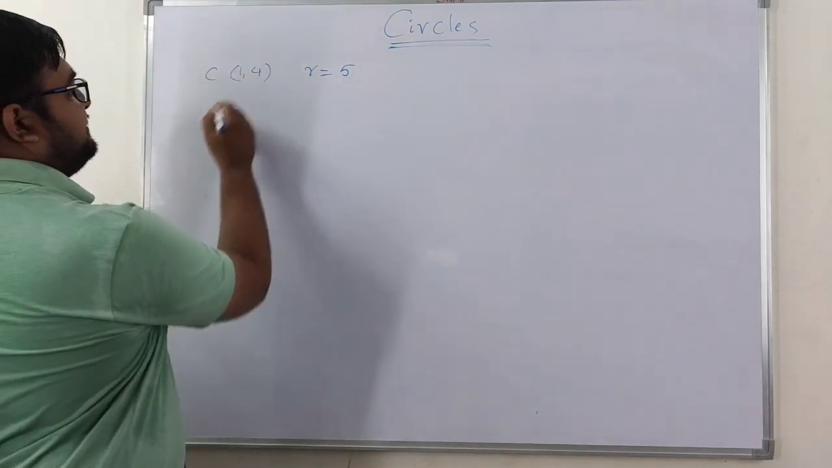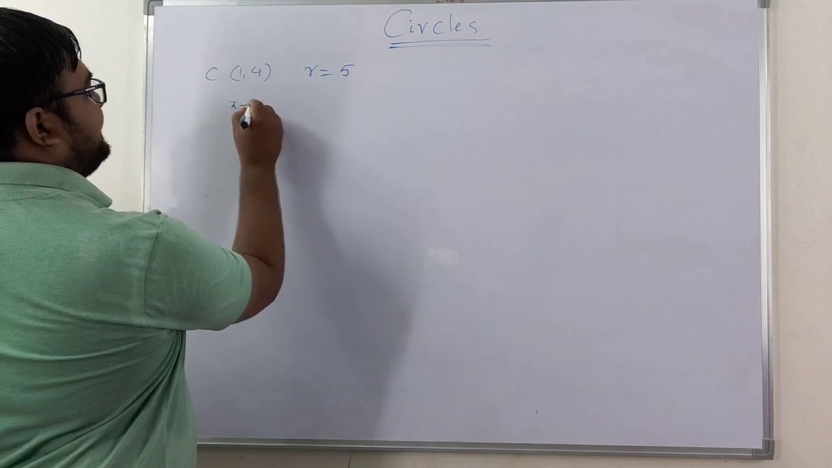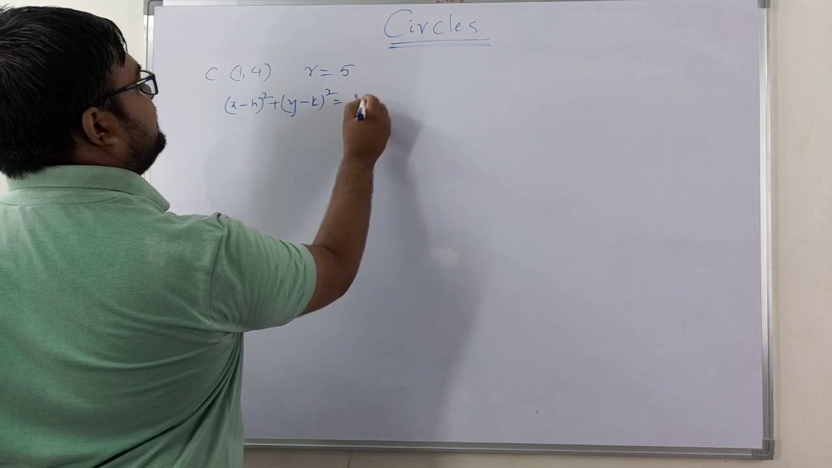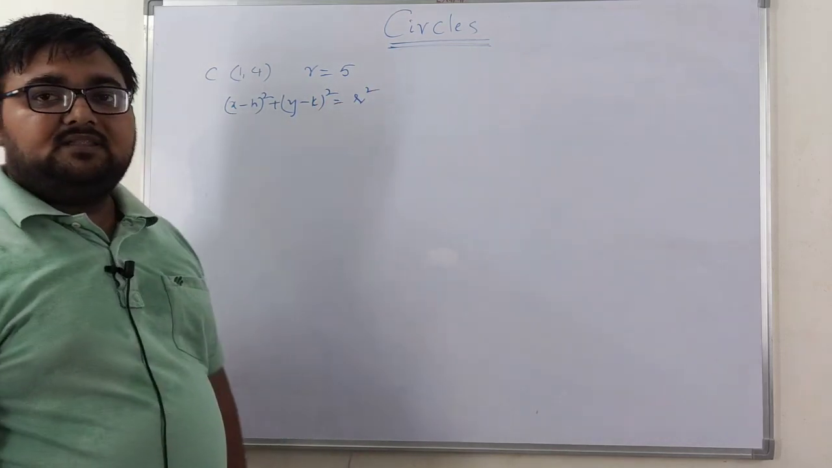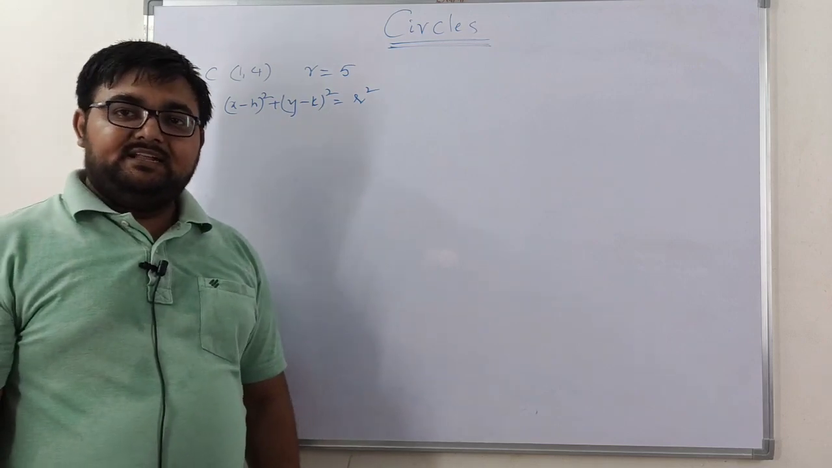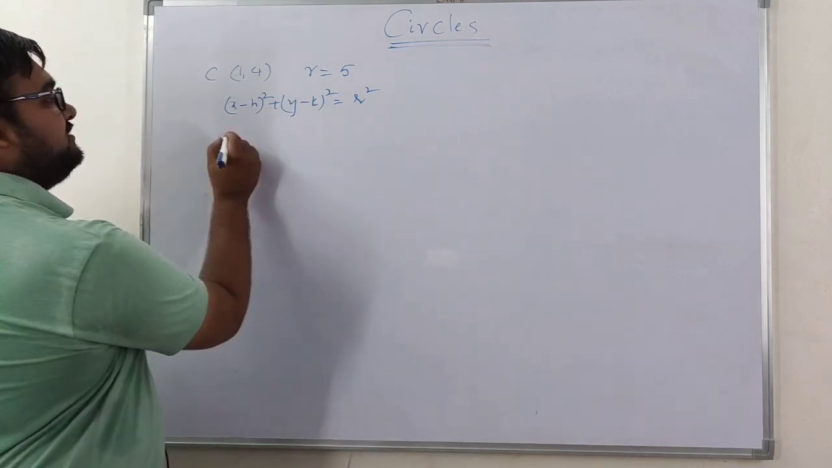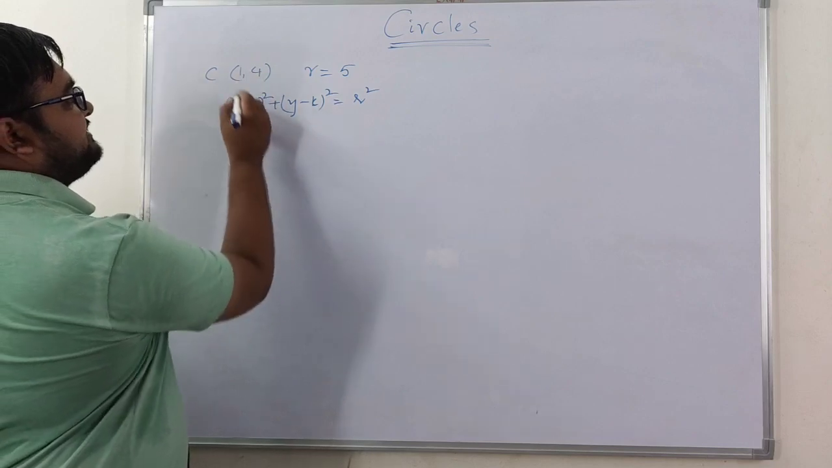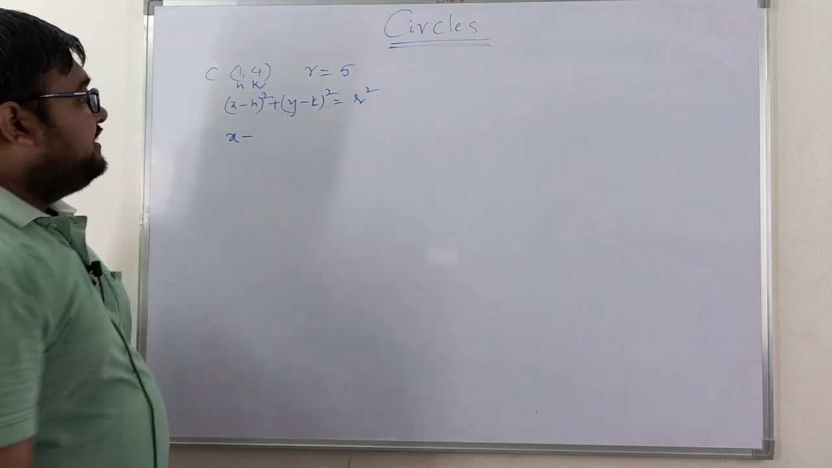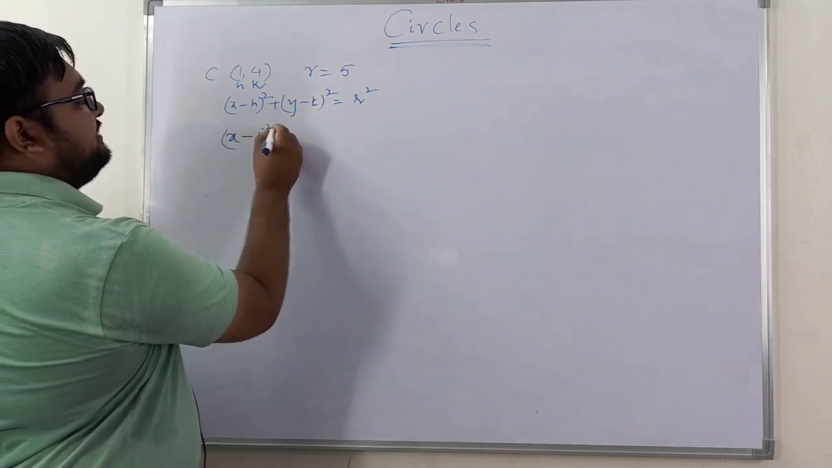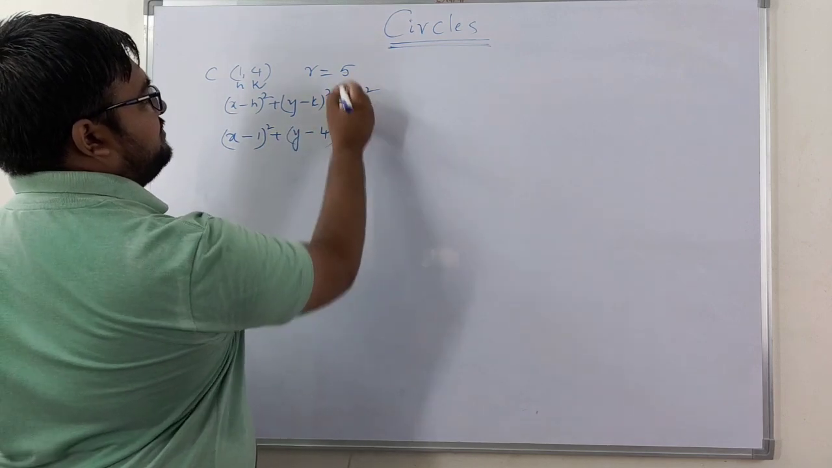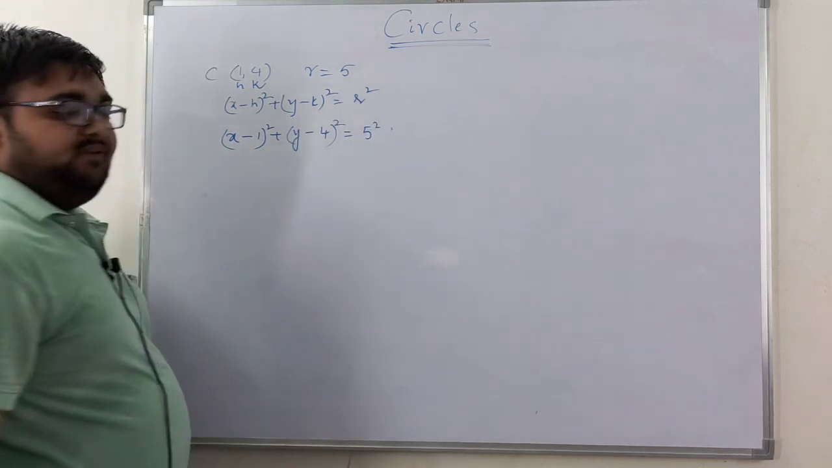So let us see. Now what is the formula? (x minus h) whole square plus (y minus k) whole square is equal to r square. This is the formula which we use to find the equation of the circle when the center and radius are given. Now substitute the values. This is h, this is k and this is r, right? Now from this, (x minus 1) whole square plus (y minus 4) whole square is equal to, what is r? It is nothing but 5 square.